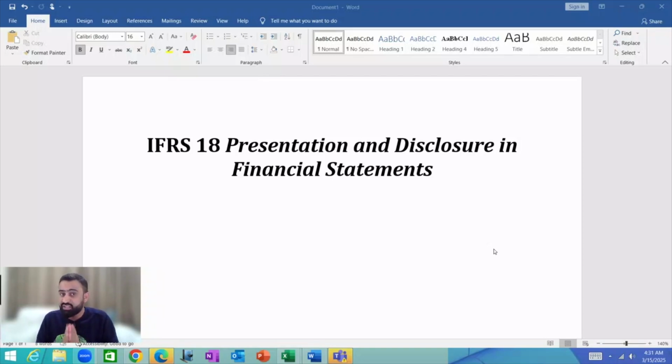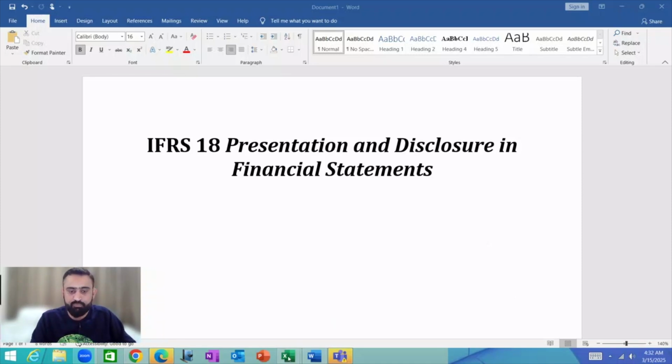But the changes in the format of the profit and loss account especially are significant, which we need to discuss here. That is the objective, and we are going to discuss the major changes and how they affect our preparation for the Financial Reporting and Strategic Business Reporting papers.